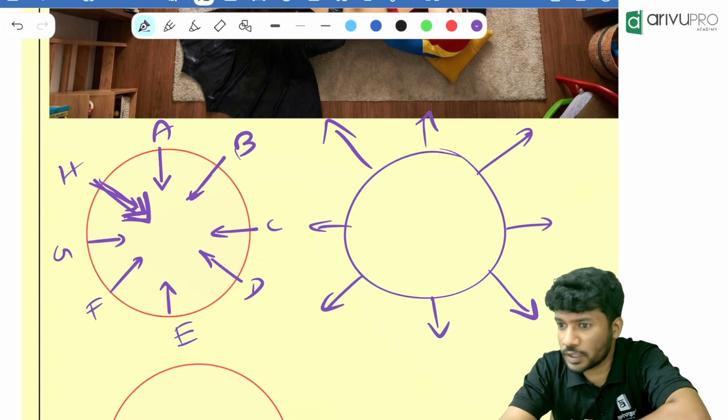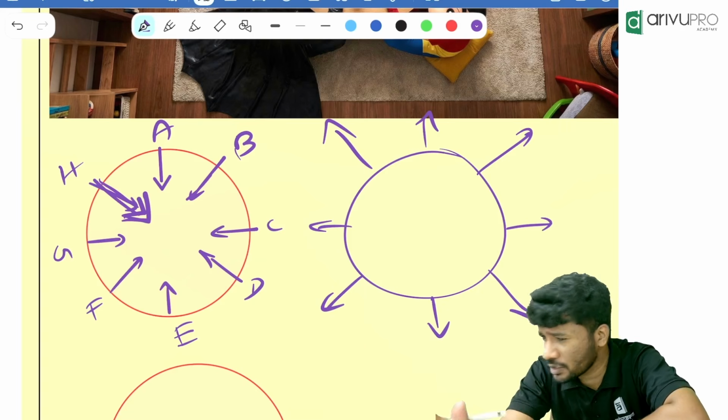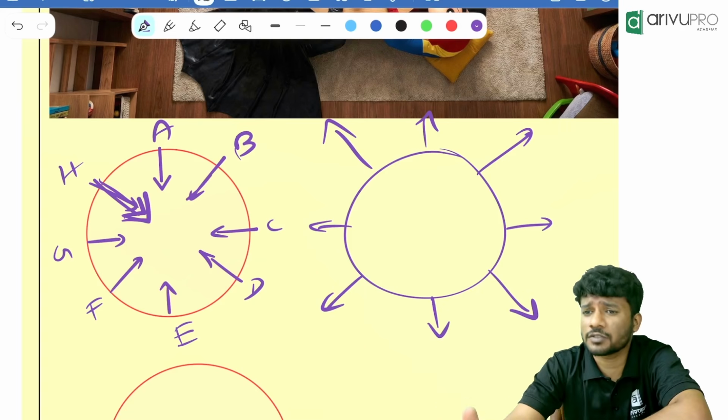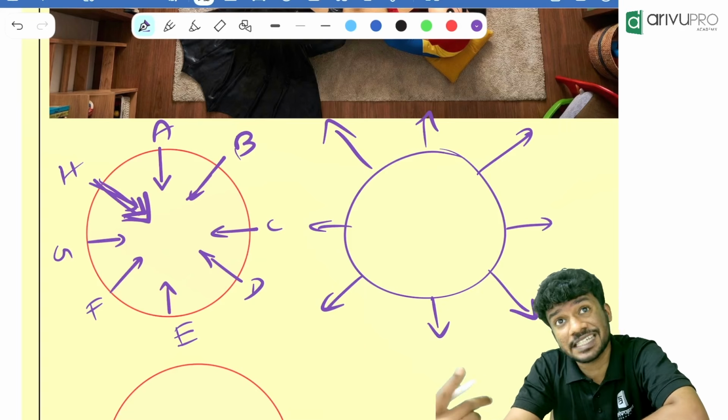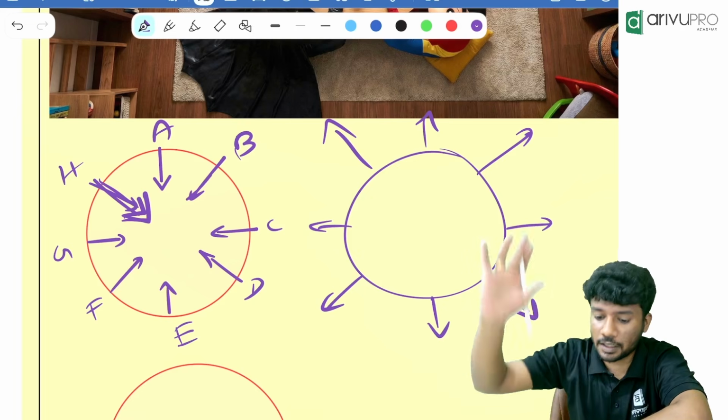Only one time was there a question of sitting away from the circle. That also we will show in the class. But it was not for 8 students or 8 people or 6 people. It was for 5 people. That was asked in Jan 2025, 1 year back. Now this one.